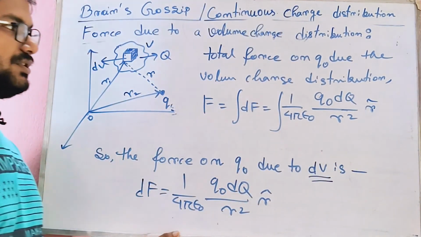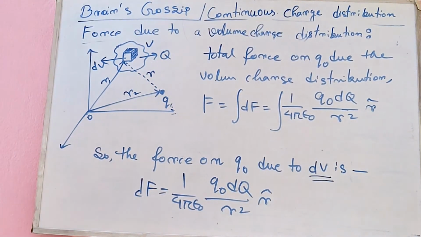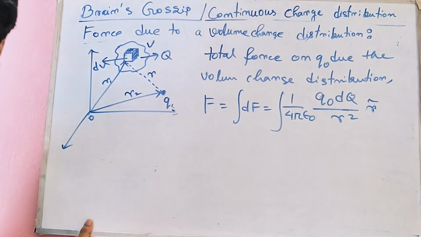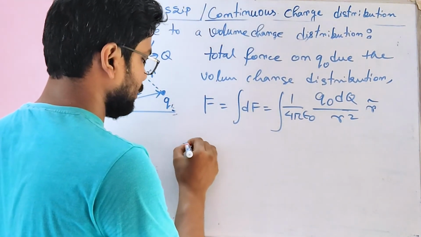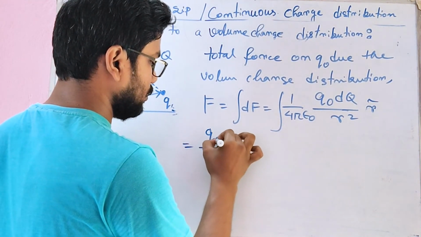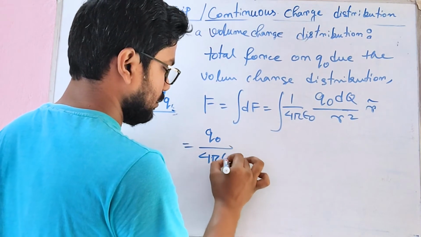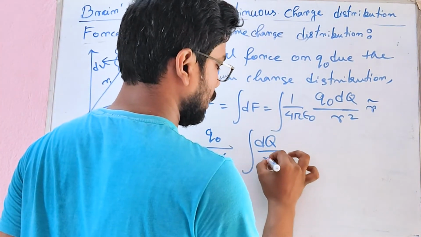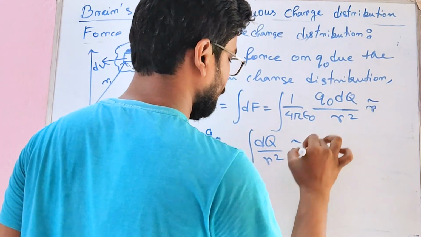As it is, it will be the same. Again, the next step is to take the constants out of the integration. So we can write q naught by 4 pi epsilon naught, integration of dq by r square r cap.